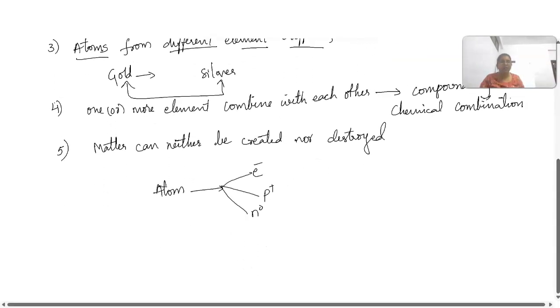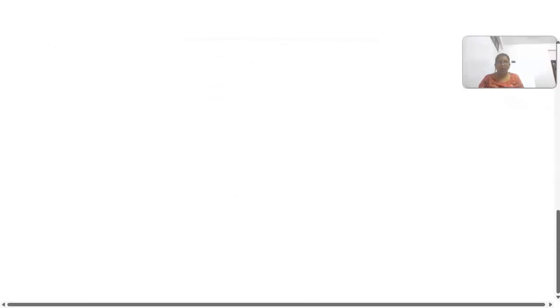And after that we have got a theory called discharge tube. Many scientists came up with their explanations, as Dalton failed to explain the discovery of electron, proton and neutron.